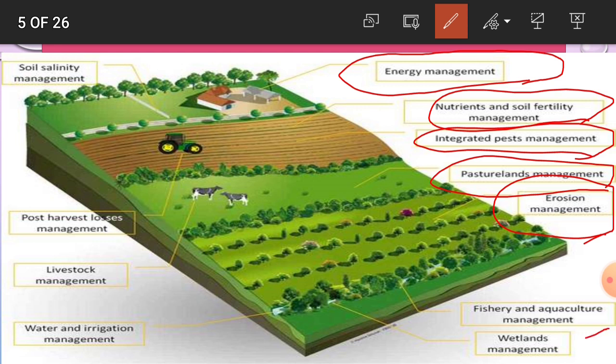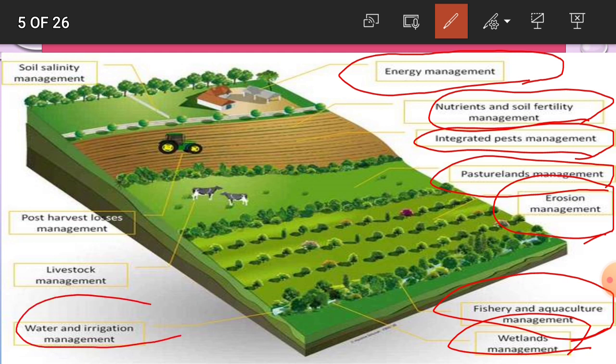Then fishery and aquaculture management. In the rainy season, you have to collect or store the rainwater. In this water, you can carry out fisheries or aquaculture management. It also gives additional profit to the farmers. Then wetland management. In the kharif season, availability of water is more, so you have to grow those crops which require more water for growing, like rice, sugarcane, etc. That is called wetland management, proper utilization of available water.